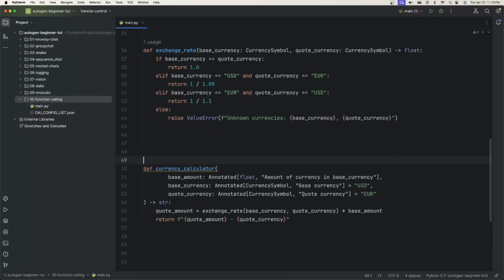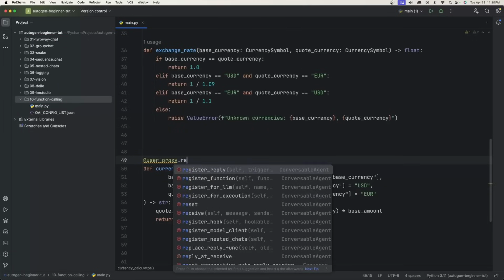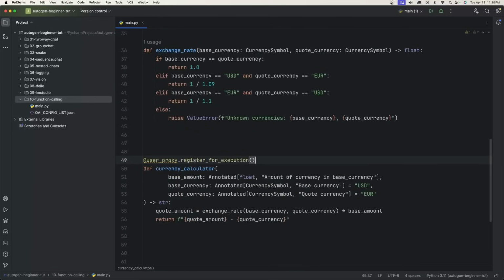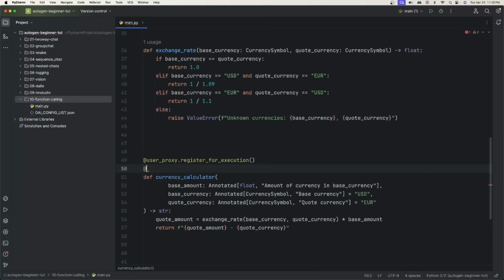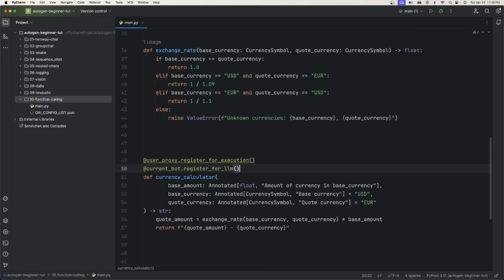Now, we're not done because we haven't added our decorators like I showed you in the PowerPoint. So the first decorator is going to be user proxy. So this is going to be the user agent that's actually going to execute this function. So you're going to say register for execution. And then we're going to say at currency bot.register for LLM. Okay, and we are almost done.